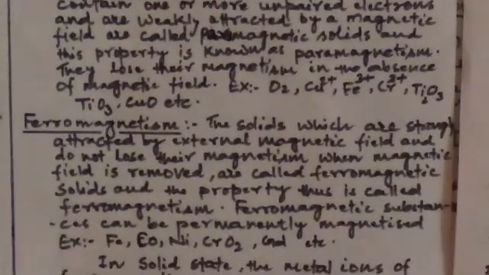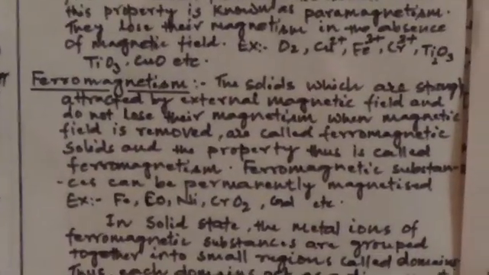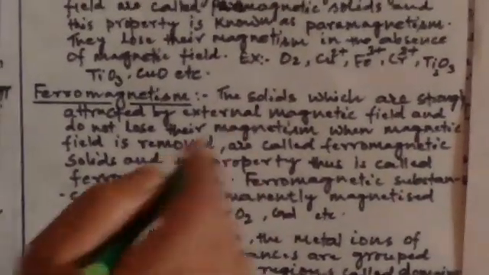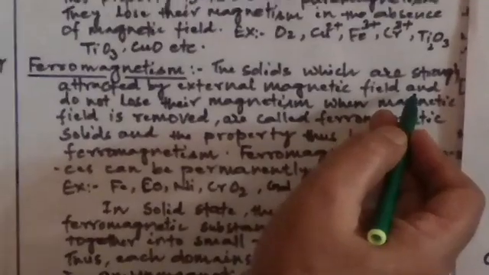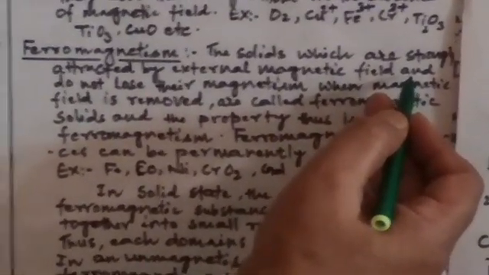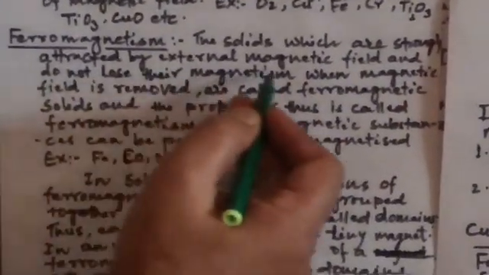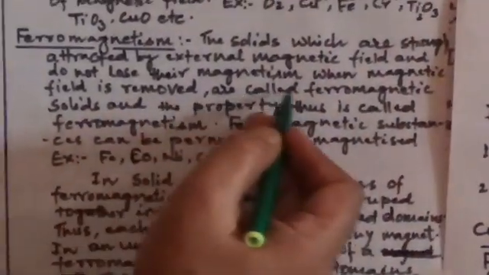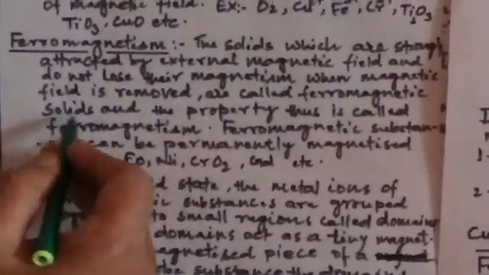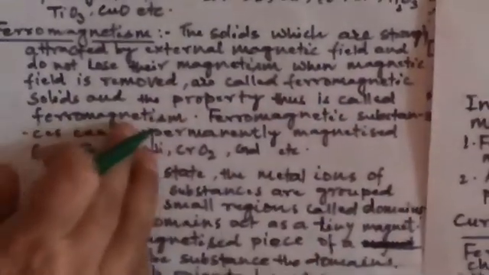Third one is the ferromagnetic substances. The solids which are strongly attracted by an external magnetic field, and do not lose their magnetism when the magnetic field is removed, are called ferromagnetic solids, and the property is known as ferromagnetism.